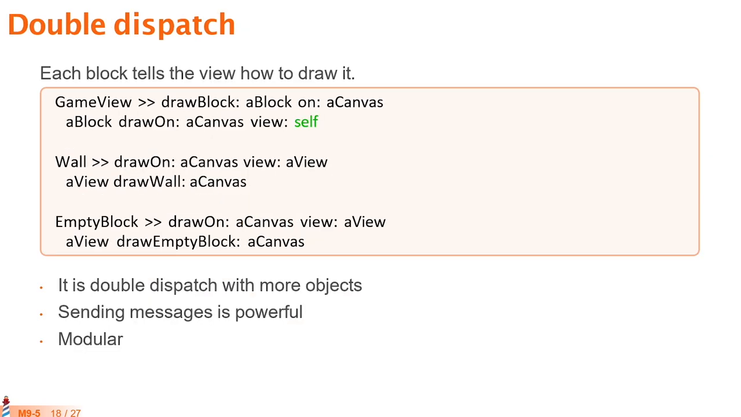What we have seen here is an implementation of double dispatch. That means that the decision of how to draw a particular block is not only the responsibility of the block, it is the responsibility of both the block and the canvas or the view. That is why it is a double dispatch, because the decision is taken by two different objects. So this shows how sending messages is powerful and modular, because we can now add new kinds of canvases and new kinds of blocks by simply extending the existing hierarchies.